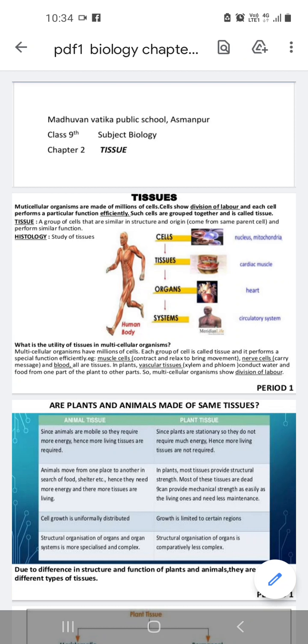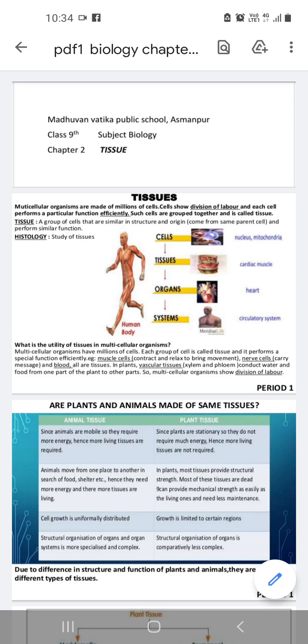There are two types of tissues present: animal and plant tissues. Plants and animals are both made up of tissues, but they have different types of tissues, because plants and animals are different from each other. What are the differences between plants and animals? Animals show locomotion, but plants are fixed. Animals are heterotrophic in nature, but plants are autotrophic in nature. So both have different types of tissues present there.